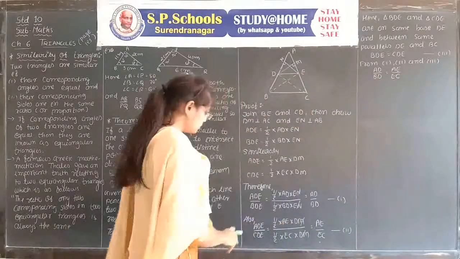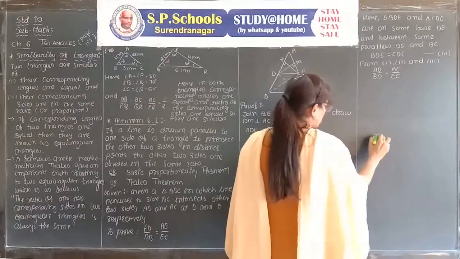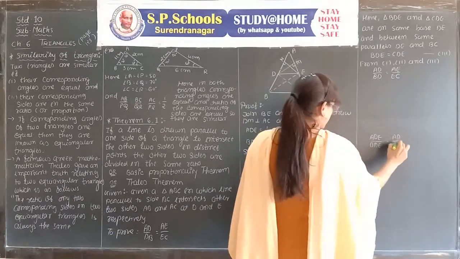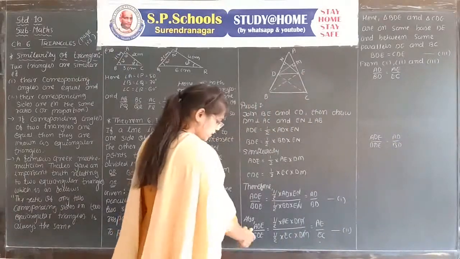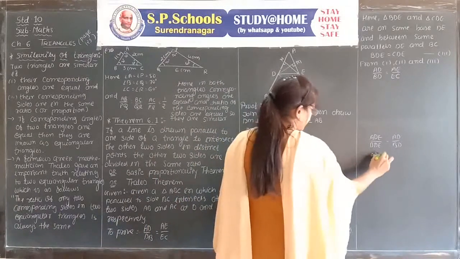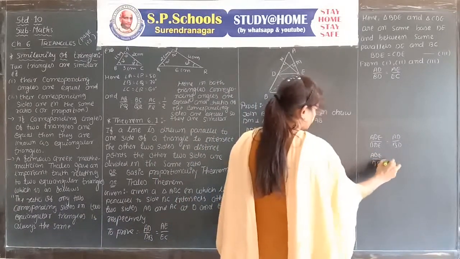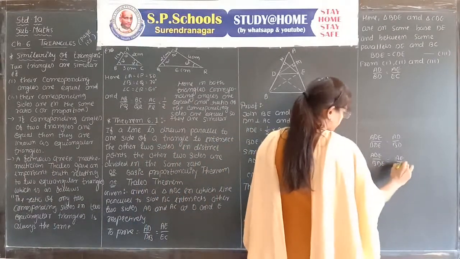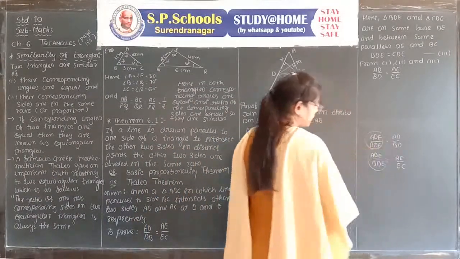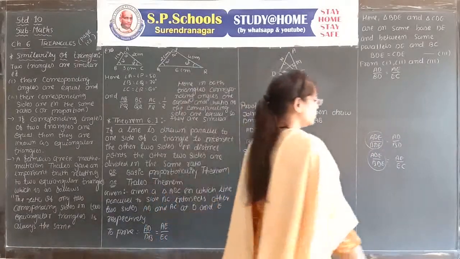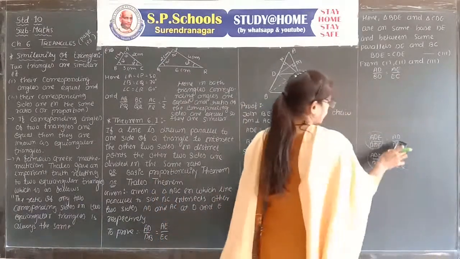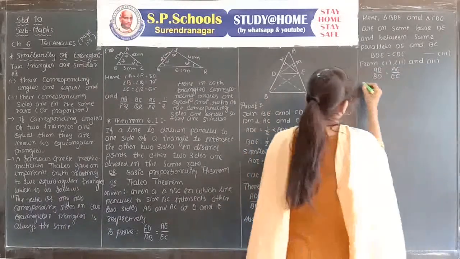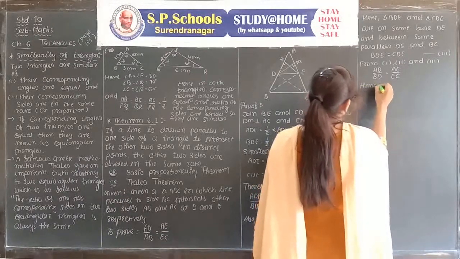How does it come? ADE upon BDE is equal to AD upon BD. Now we replace CDE with BDE, ADE upon BDE, which gives AE upon EC. Here the left hand sides are equal, so the right hand sides are also equal. That's why AD upon BD and AE upon EC are equal. And this theorem is proved, hence proved.